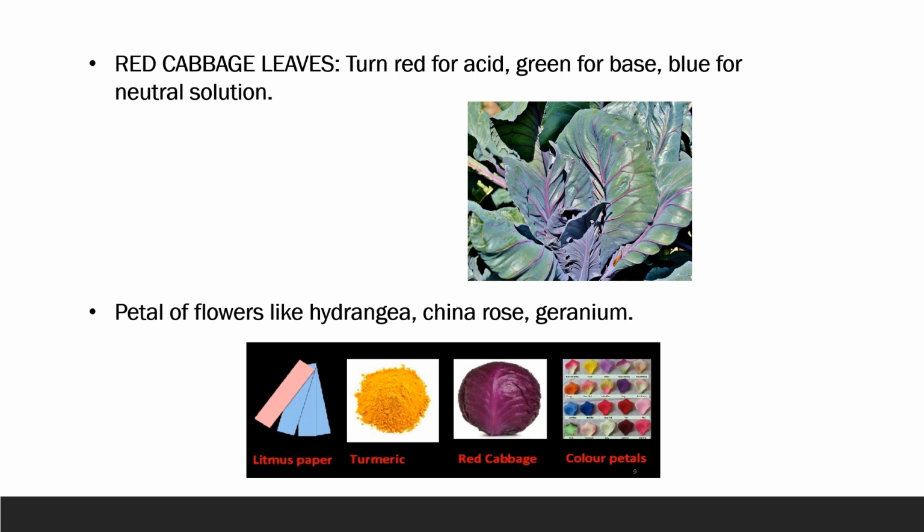One more natural indicator is red cabbage leaves. We all know cabbage is normally green in color, that we eat as a vegetable. But red cabbage is also available in markets. These red cabbage leaves can be used as a natural indicator because they give red color for an acid, green color for a base, and blue for a neutral solution.